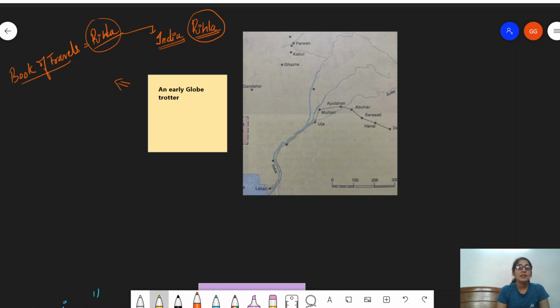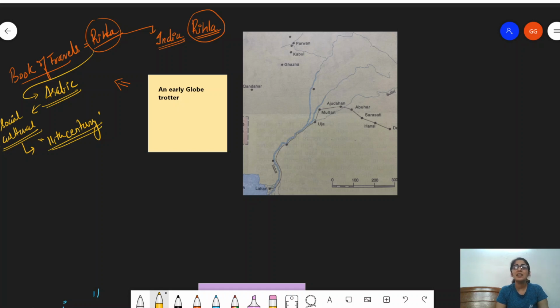Now, this text Rihla is written in what language? It is written in Arabic language. It provides extremely rich content and interesting details about the places, like I told you, that he traveled. So it is dealing with both social and cultural life in the subcontinent around what time? The time period is the 14th century. You see, these bits are extremely important. The language in which the text is written, then what time period are we talking about? So all of this is important.